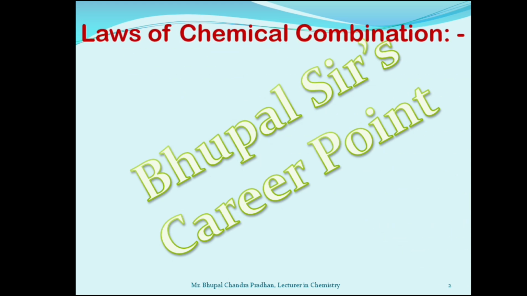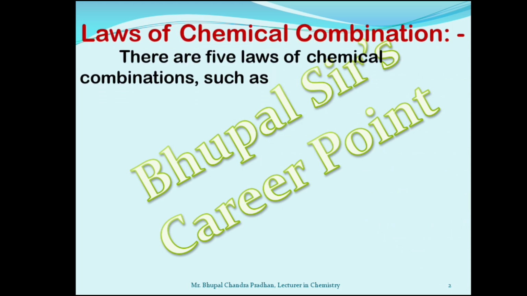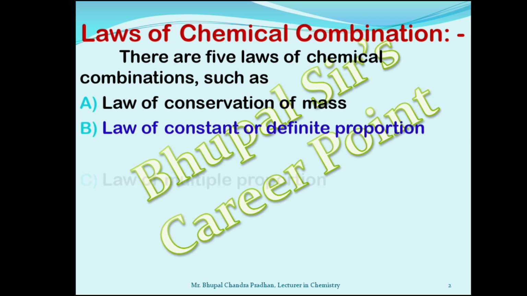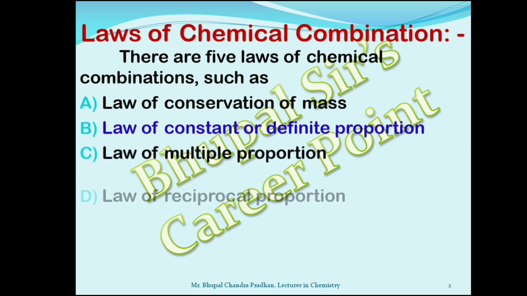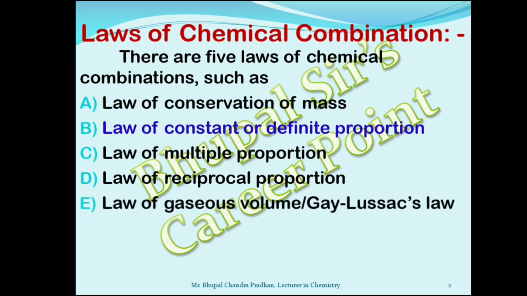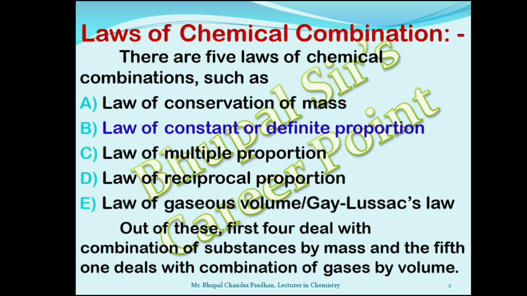So, what are the laws of chemical combination? There are 5 laws of chemical combination, such as law of conservation of mass, law of constant or definite proportion, law of multiple proportion, law of reciprocal proportion, and law of gaseous volume, that is Gay-Lussac's law. Out of these, the first 4 deal with the combination of substances by mass, and the fifth one deals with the combination of gases by volume.